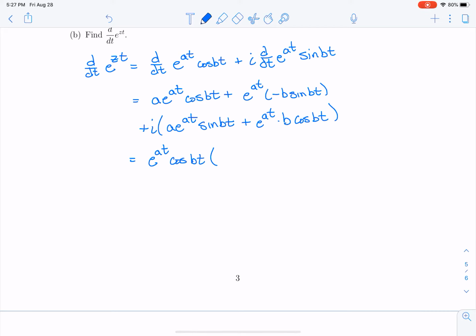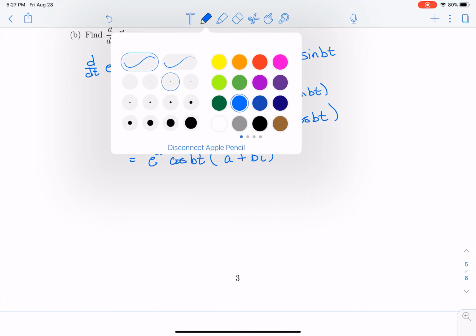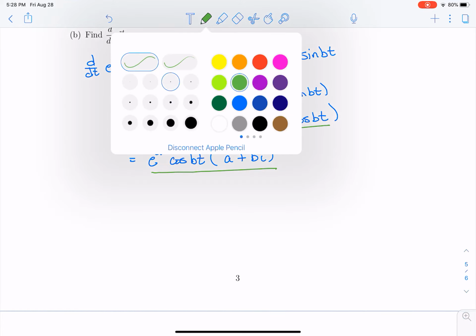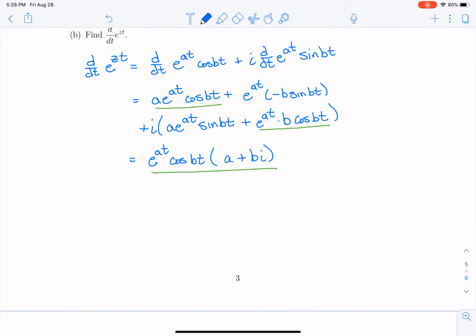So that will leave me with an a plus b times i. Okay, so let me underline some things. So I'm going to have a e to the at cosine bt, and then I'm going to have i times e to the at b cosine bt. And those two are going to combine right here to give me e to the at cosine bt times a plus bi.